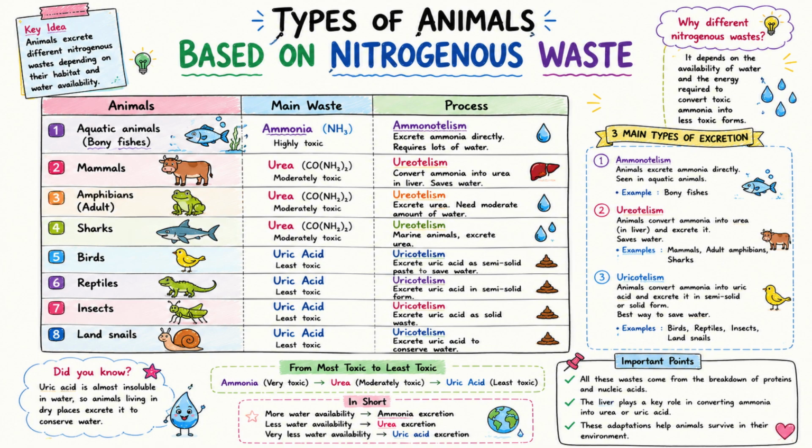Birds remove uric acid and are called uricotelic animals. Reptiles remove uric acid and are called uricotelic animals. Insects remove uric acid and are called uricotelic animals. Land snails remove uric acid and are called uricotelic animals.